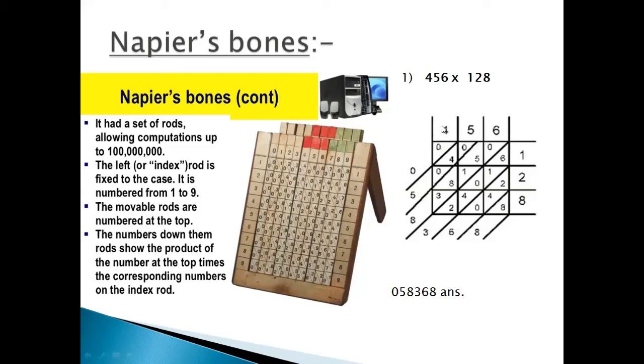The next value is 4. 4 ones are 4. 4 is the unit and 0 is the ten. 4 twos are 8. 8 is the unit and 0 is the ten. Next, 4 eights are 32.